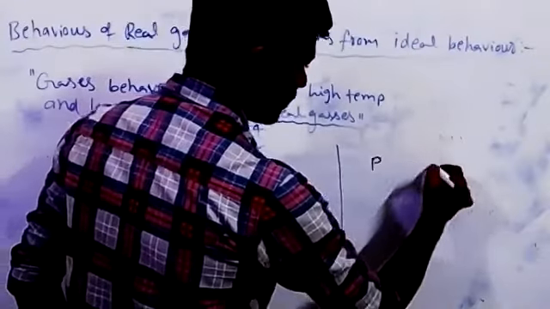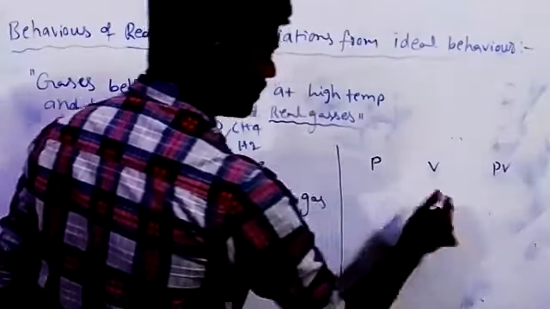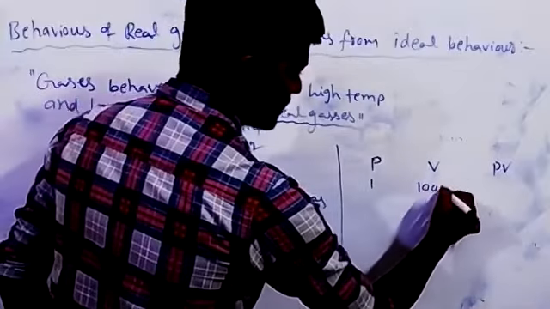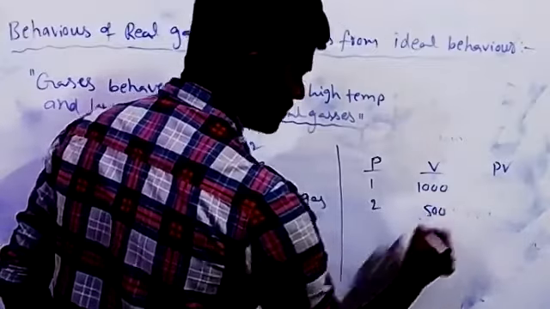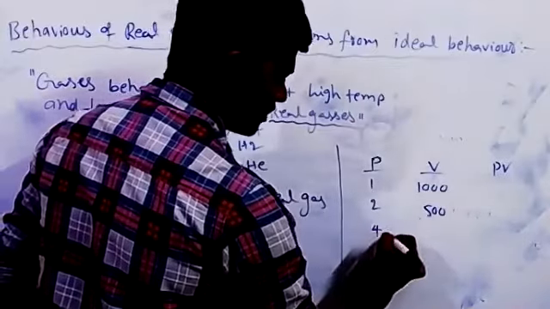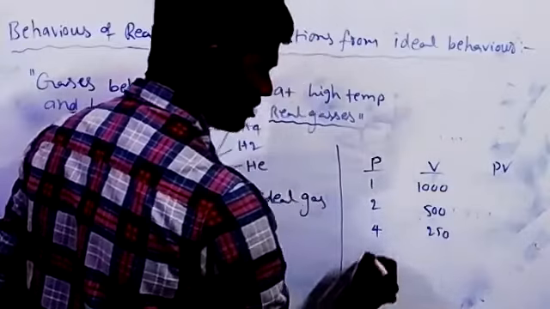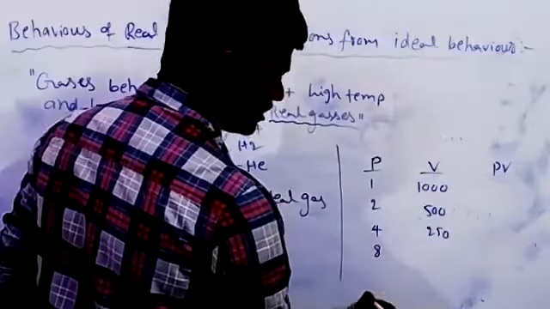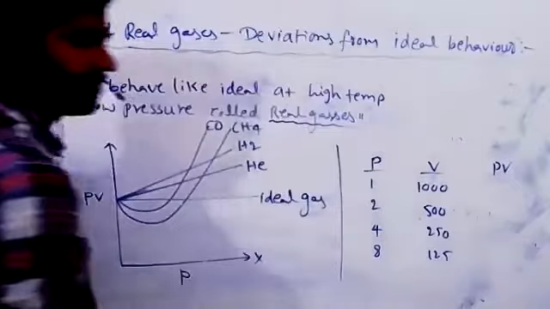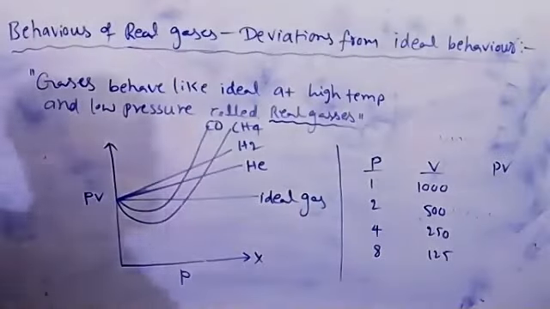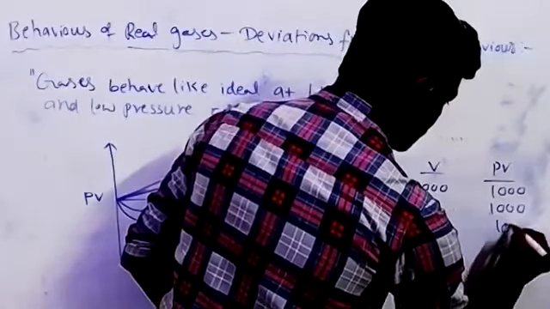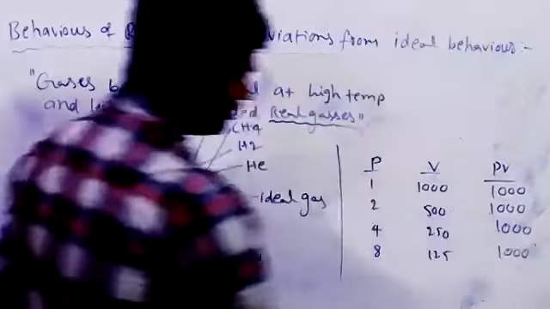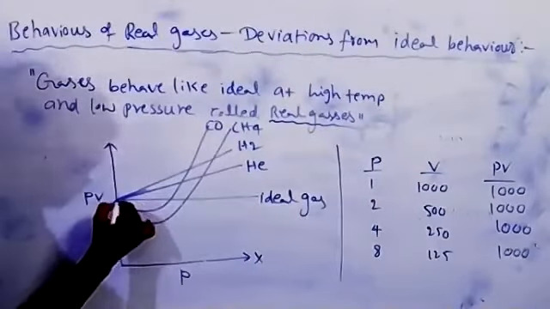I think these values we already discussed. Pressure and volume, PV values. Pressure is 1 atmosphere, volume of a gas is 1000 ml. Now pressure is 2 atmosphere, volume must become 500 ml. Pressure is 4 atmosphere, this should become 250 ml. And at 8, it should become 125 ml. Multiply the PV values, all are giving 1000 only. That's what an ideal gas gives, this straight line.